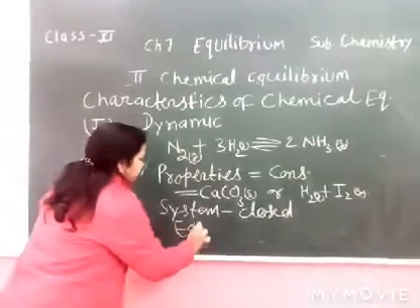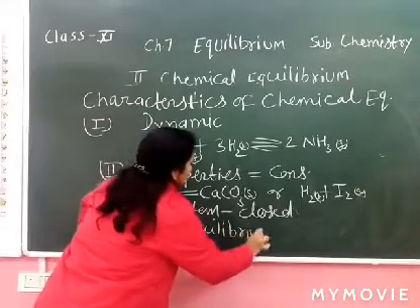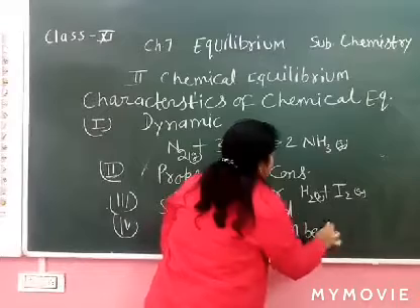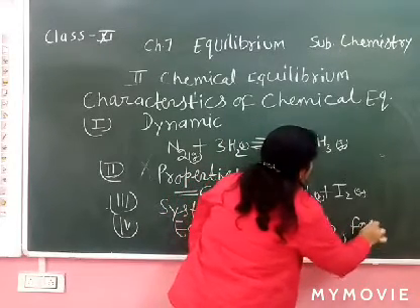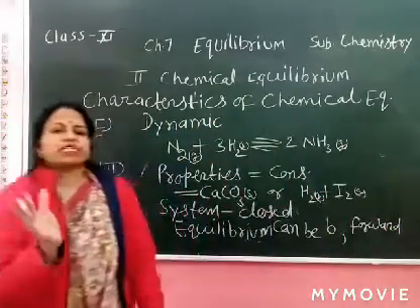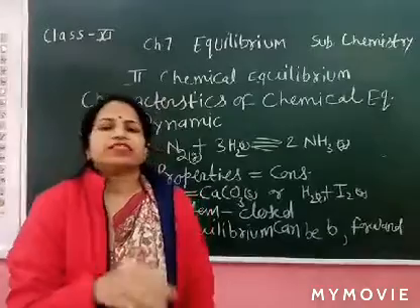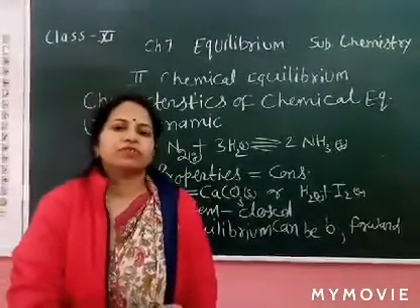Now the fourth point: equilibrium can be approached from both directions, backward or forward. We can take H2 plus I2 combining to form 2HI, or we can take 2HI decomposing into H2 plus I2.